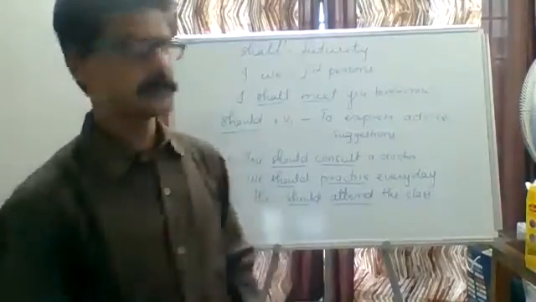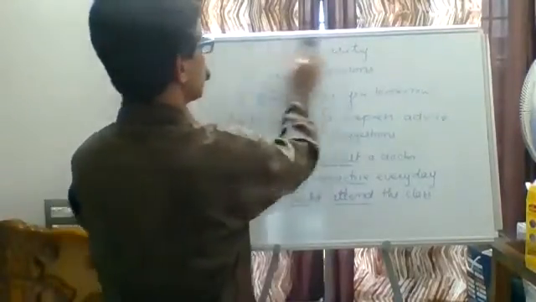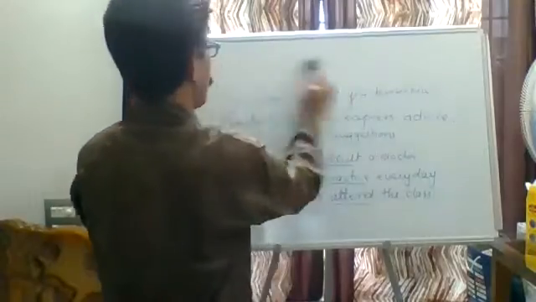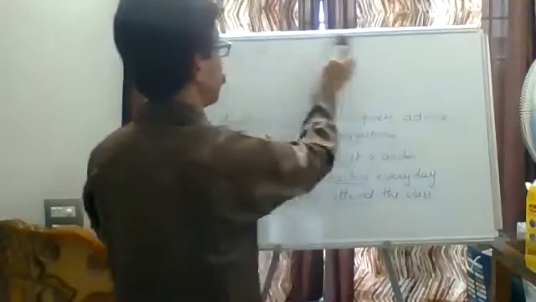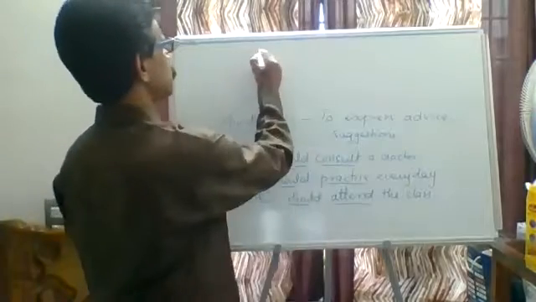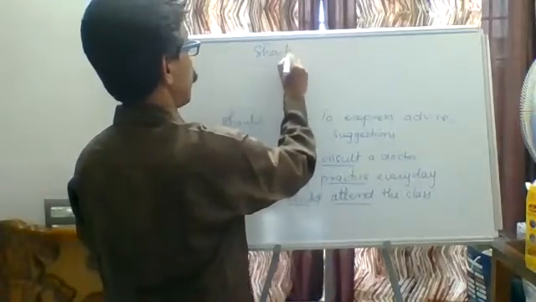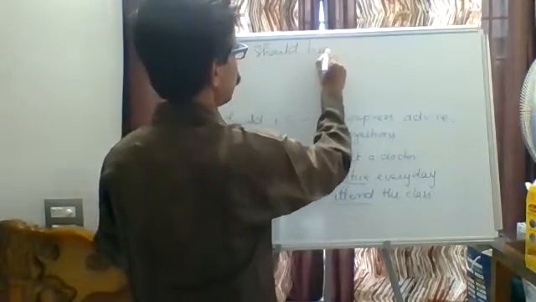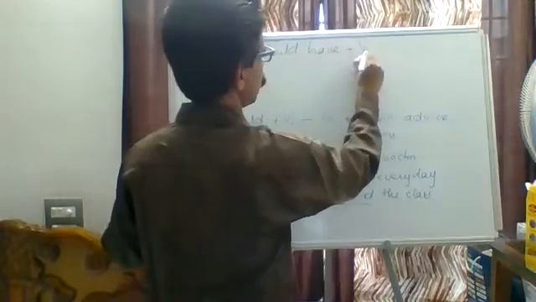Another usage with should is should have plus V3. Let me guide you towards should have. Should have is another usage like would have. Should have plus V3.